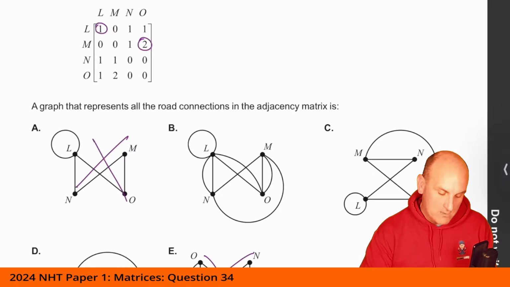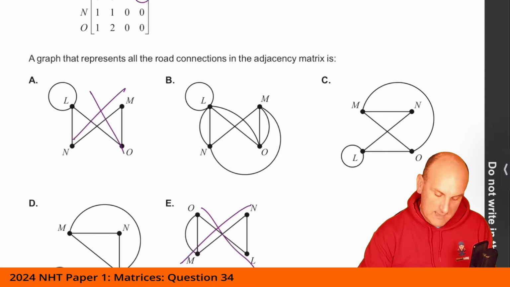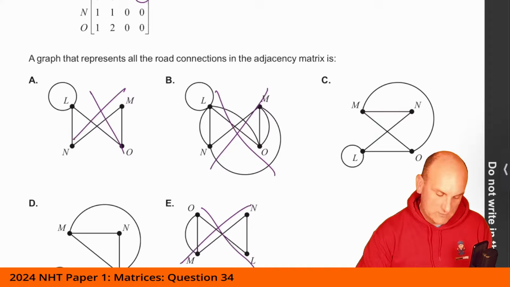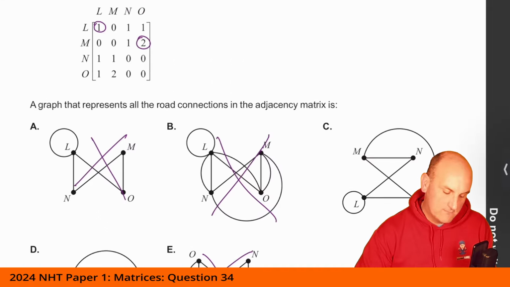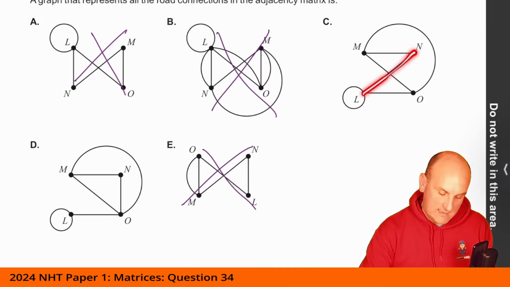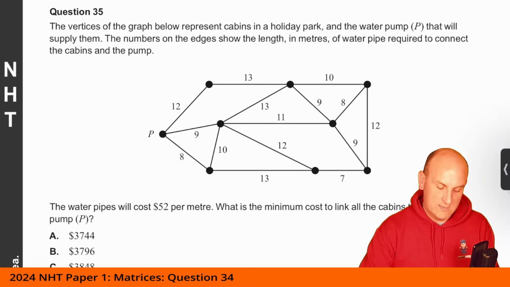Okay, what do we got here? So 1 connection between N and M. So M and N, we've got 1 there. We've got another 1 there. So it's definitely not that one. 1 connection between M and N, yes. So what have we got? 1 connection between L and N. So 1 connection between N and L, yep. Oh, there's no connections between N and L, so it's basically not that one. So C is my correct answer. So just trial and error. I can't see how there's another way of doing this one.